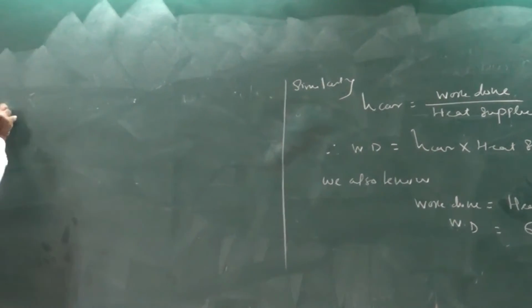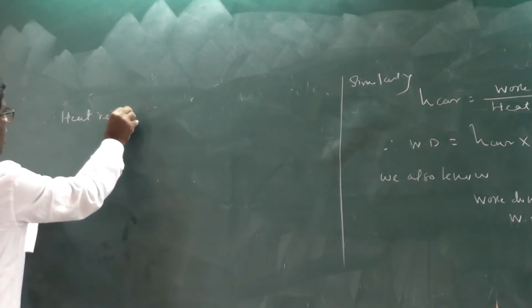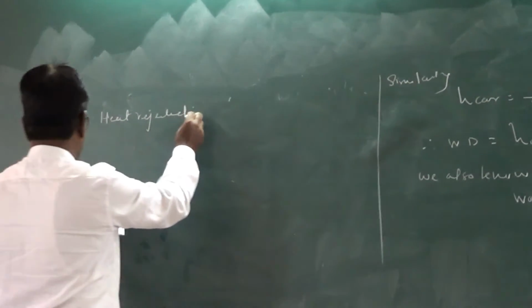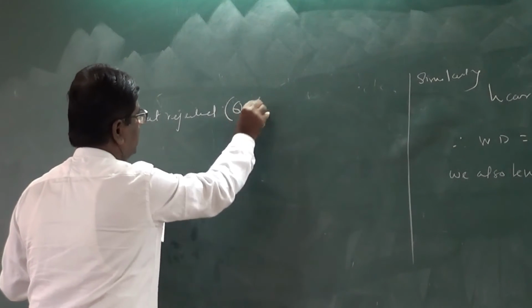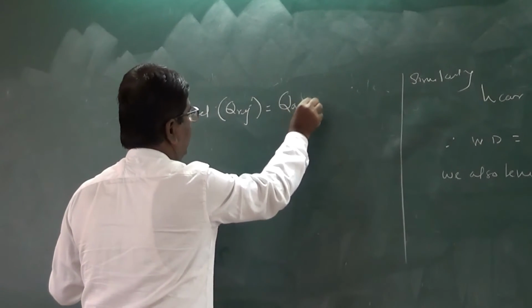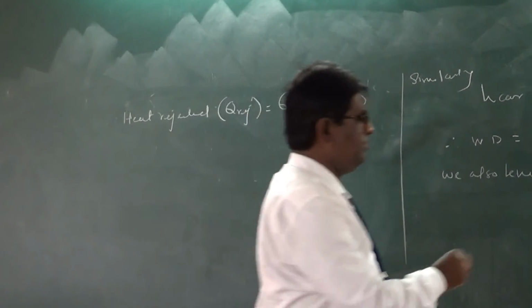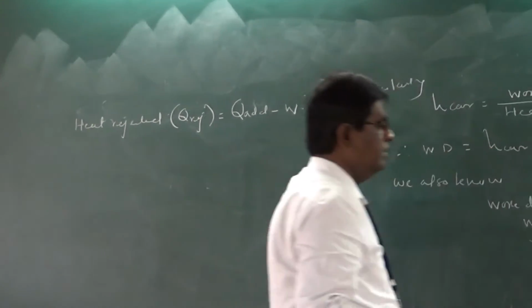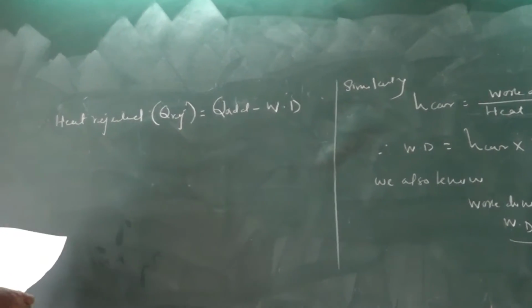Therefore, for heat rejected, Q rejected is equal to Q added minus work done. So from this we can calculate Q rejected is equal to Q added minus WD. Okay?